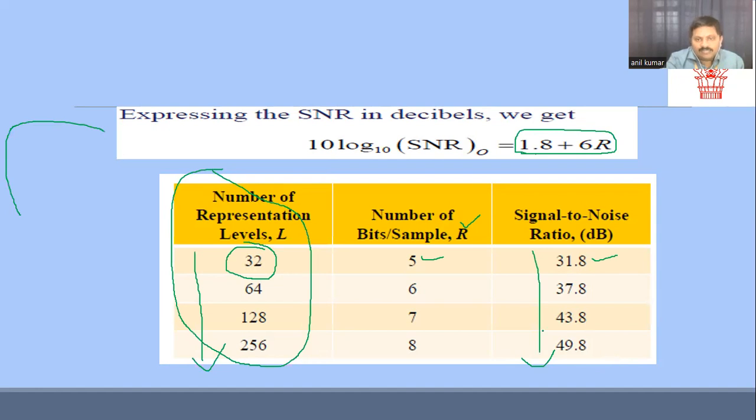And with this scenario, let us conclude that if the number of bits is high, we will have a better SNR value, which implies the noise will be reduced. And if the noise is reduced, the quantization will be better.